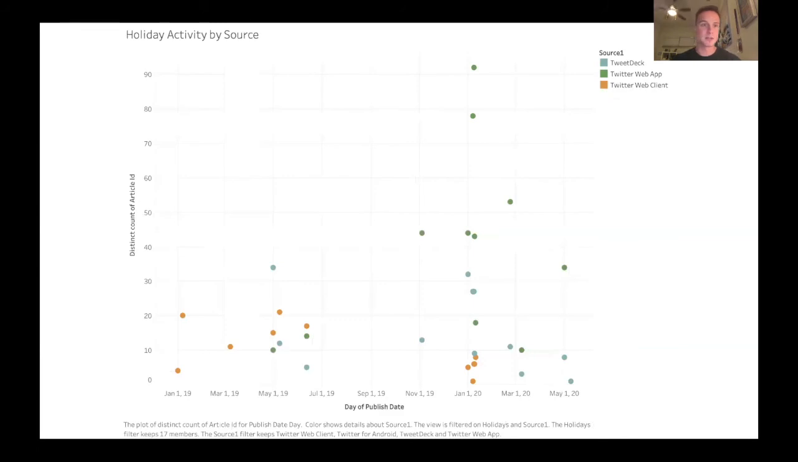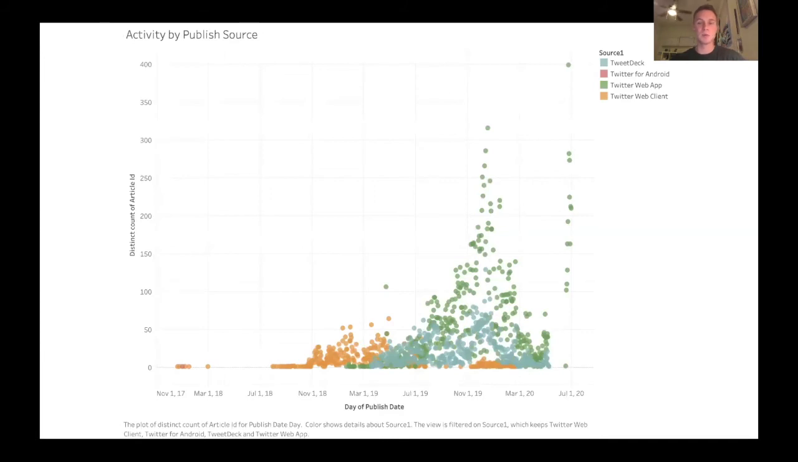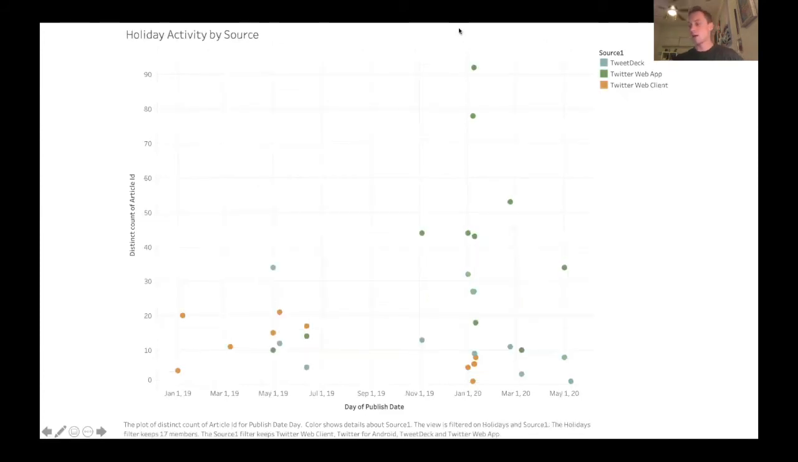And here, this is filtered activity by source on solely holidays. So you can see that there is still a good amount of Twitter Web App tweets being done, but they're substantially less than what we see on some of the other days, like around December of 2019, around 325 tweets on Web App. So from there, I'm going to hand it over to Michael. He's going to talk a little bit more about the NBER paper that I mentioned, and also show you some visualizations.